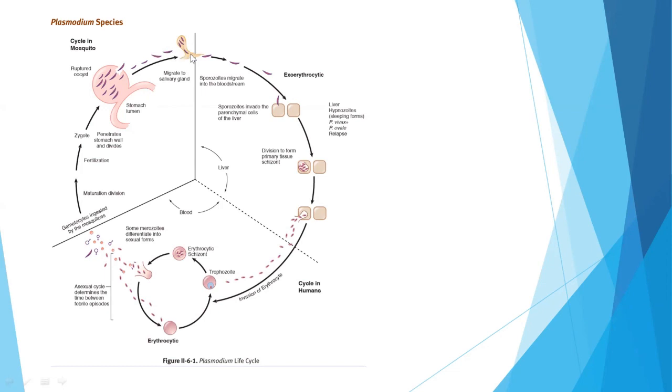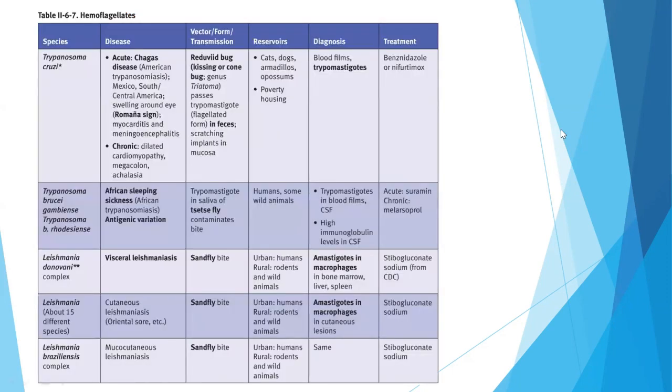And in the salivary gland, it is present in the mosquito, and then the mosquito transfers all of these to the humans. And then the erythrocytic cycle starts in the humans. So up to this is in the humans, this is in the mosquito. Now let's talk about some other parasites.